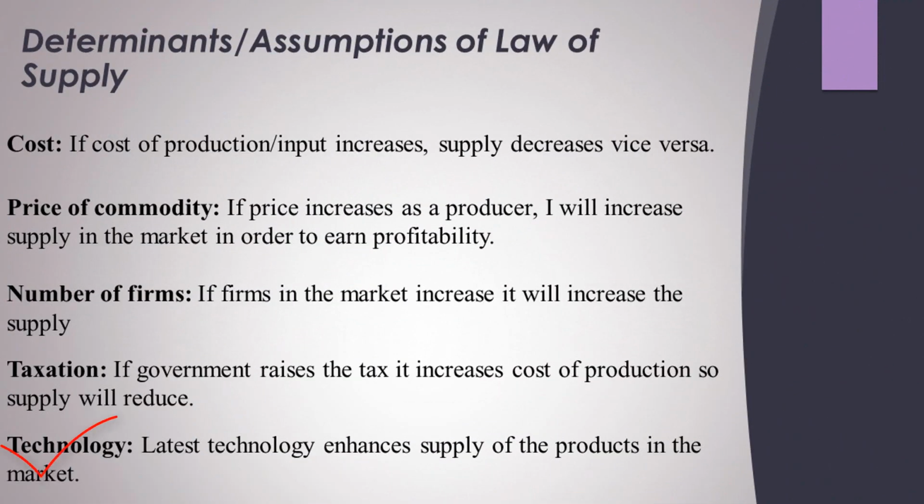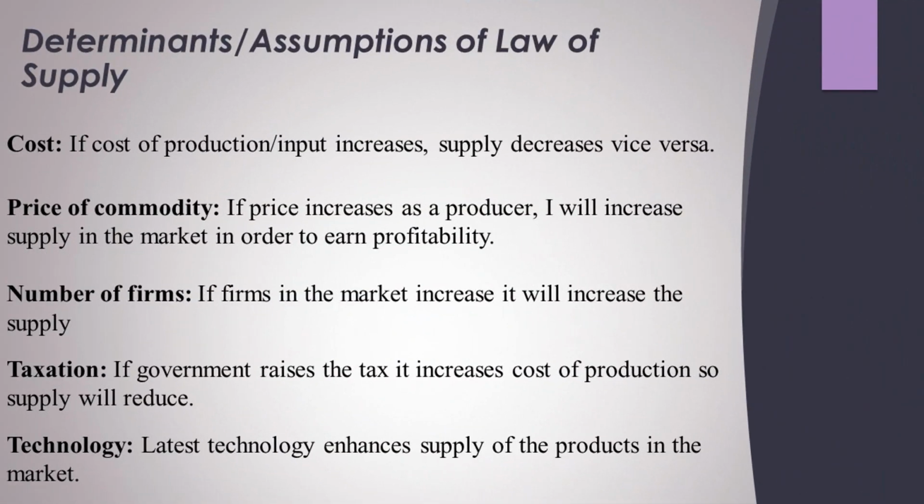Technology is continuously evolving and becoming efficient for the firms so that they can produce in bulk quantities. So mass production is possible nowadays. If there is a change in technology, it will increase the supply. If technology is not changing, supply will not change at all.